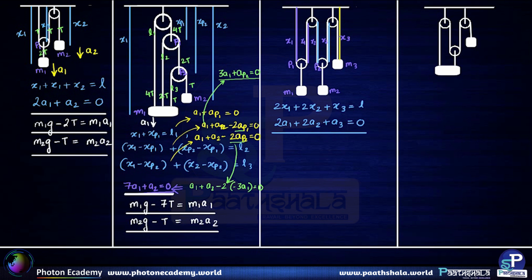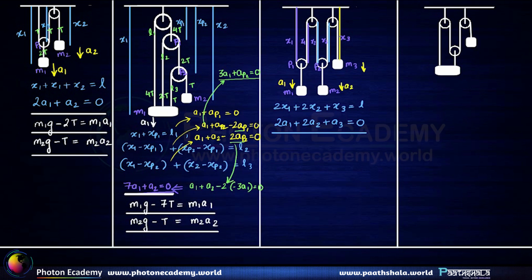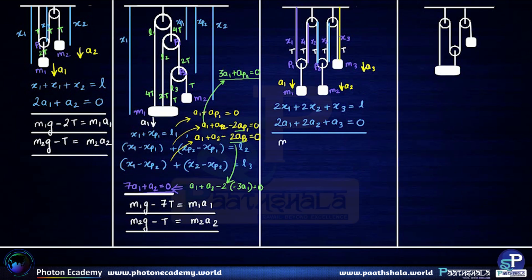For the mass m1, we are assuming the acceleration to be in the downward direction a1. Here the acceleration for mass m2 is a2 in the downward direction, and for the mass m3 it's a3 in the downward direction. So basically the tension in the string is T because it is one and the same string. For the mass m1, 2T will be the tension acting in the upward direction. So m1g minus 2T is equal to m1a1.